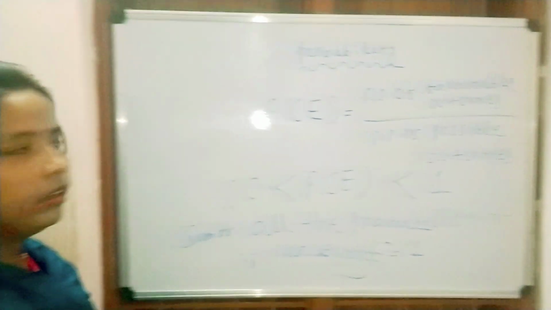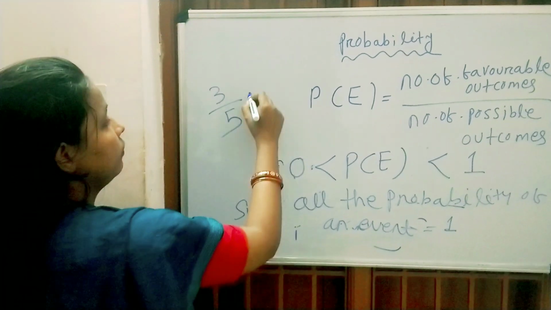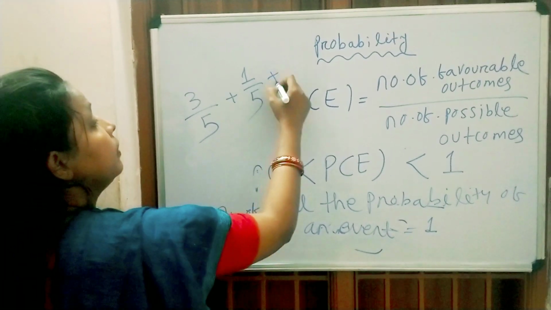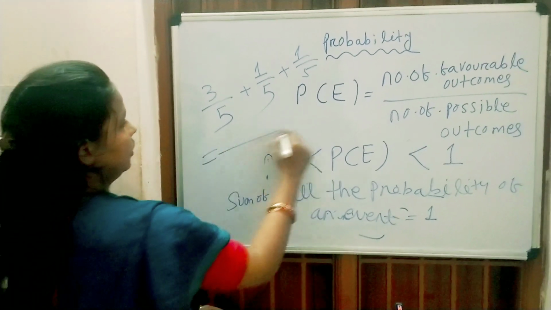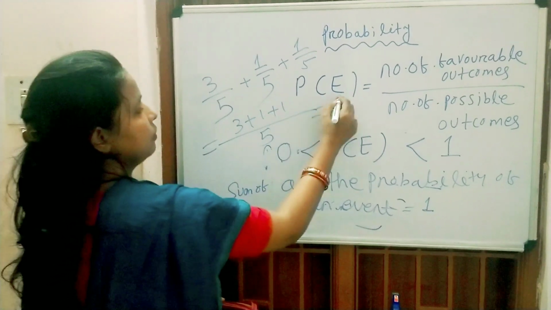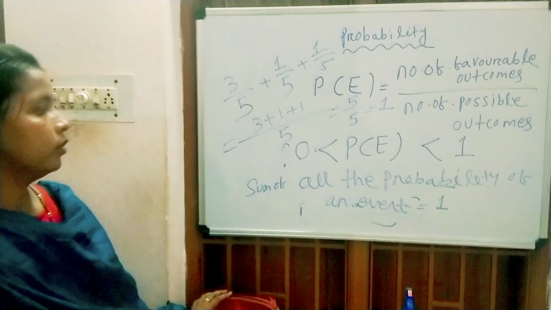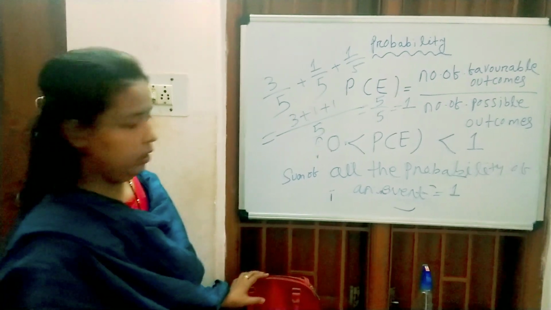For example, here we have seen the probability of getting a pen is 3 by 5, the probability of getting a marker is 1 by 5 and the probability of getting a duster is 1 by 5. If we add these 3, then the LCM is 5 and 3 plus 1 plus 1 is 5 by 5, that is equal to 1. So the sum of all the probabilities of an event is equal to 1.